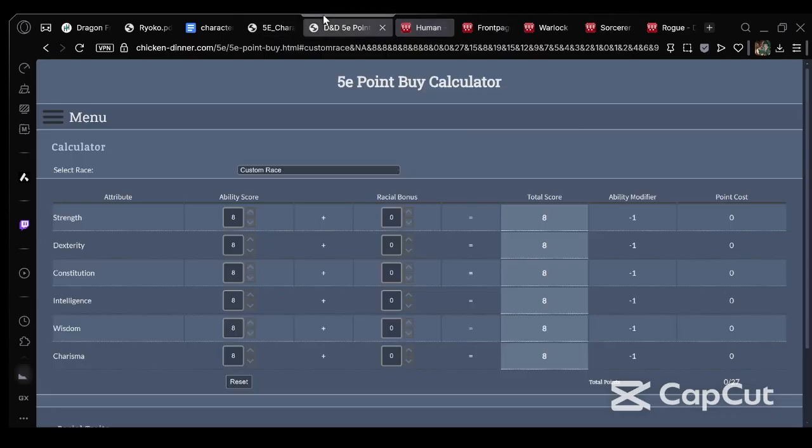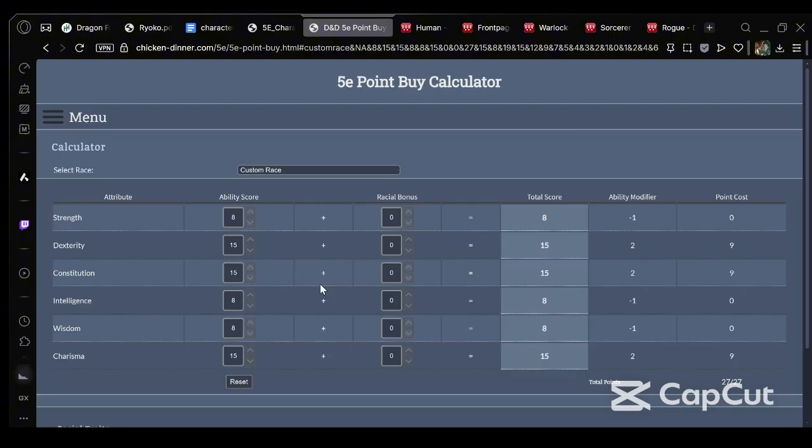And how we are going to do stats is we are going to do them in the point buy system. Now, with how I have this character built out, charisma and dexterity are going to be the main focus, with constitution being good too. So we're going to go ahead and pump all of that we can into dexterity and charisma. So as you can see, we're doing point buy because my friend is going to roll for them, but this is just for the video. And then for constitution, let's get that up to, we could do that, and then we'd have 0 points. So he'd have an 8 wisdom, an 8 intelligence, and an 8 strength.